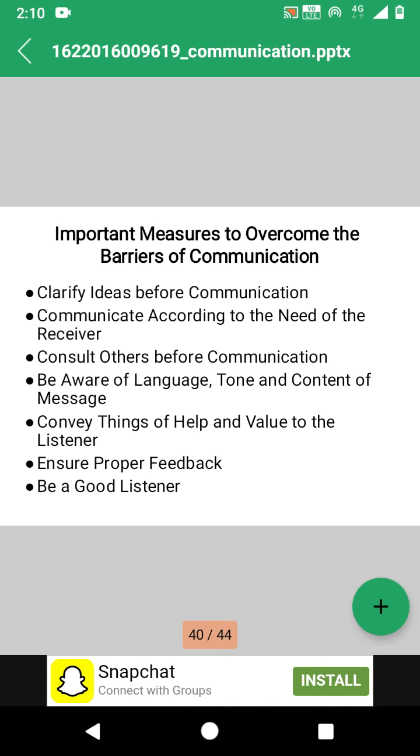When you are a good listener, you are a good speaker or a good communicator. When we listen very attentively, very patiently and with a positive attitude, you will become a good speaker or good information communicator. So these are some important measures to overcome the barriers to communication.